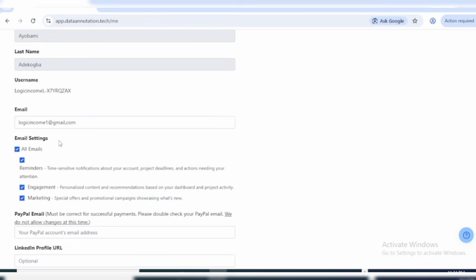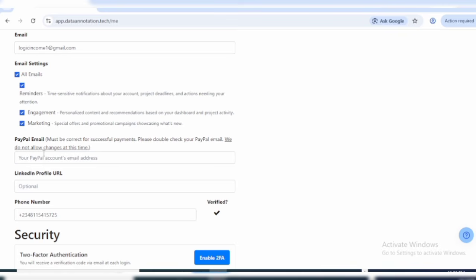So now this is it, guys. Another important part is this. Make sure you don't make this mistake. Your name, the one you are creating this account with, must match your PayPal email. So you must use the same name. And guys, for those who are like, PayPal is not available in my country, e.g. Nigeria, Ghana, please don't worry, I'm going to talk about this.